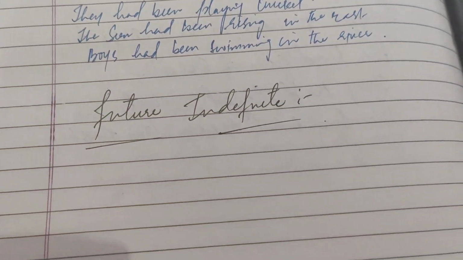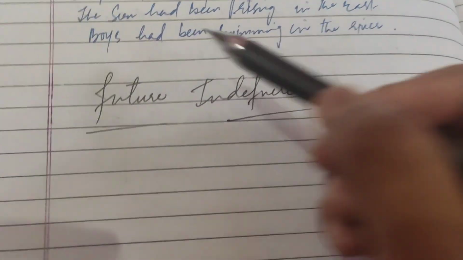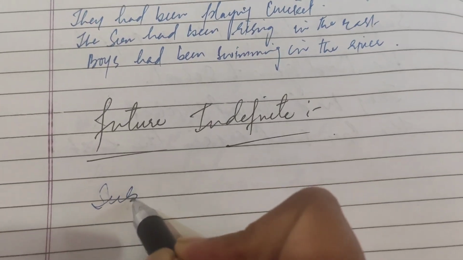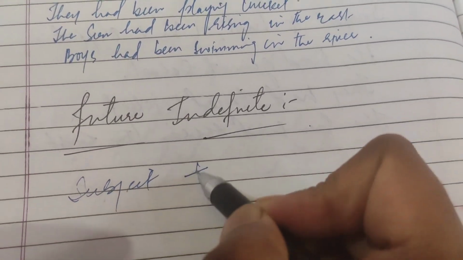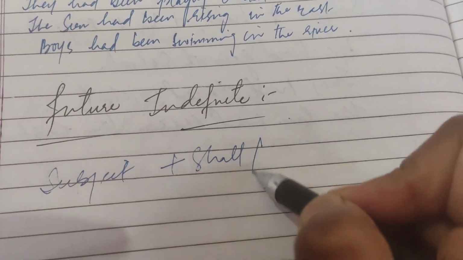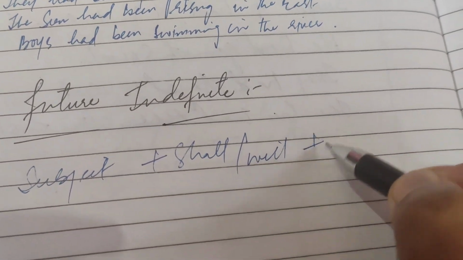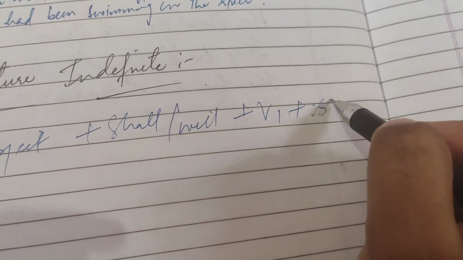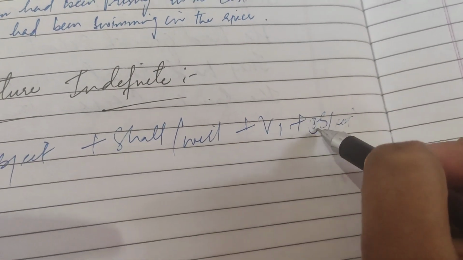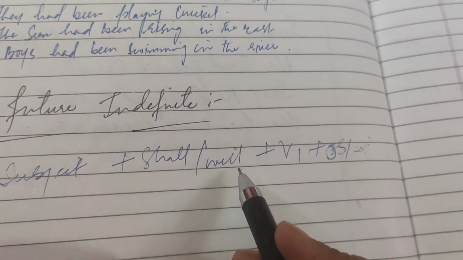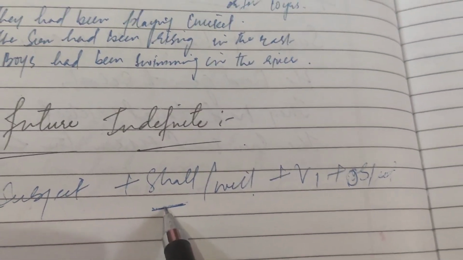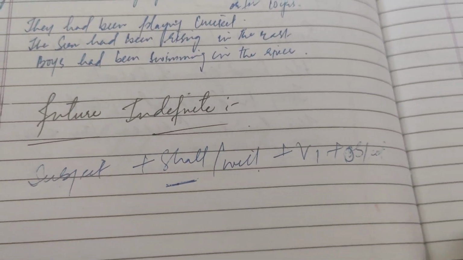Its rule is like this: subject plus shall or will plus V1 plus object. Here the helping verbs are shall and will. Shall is usually used when there is full determination, when you are confident.